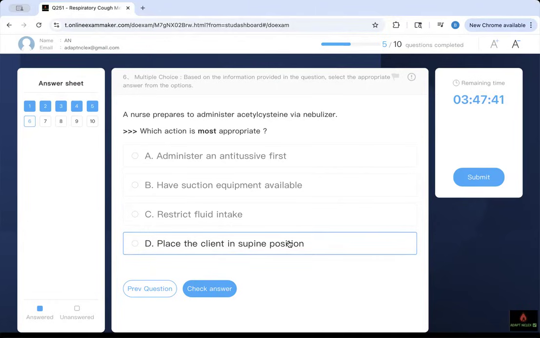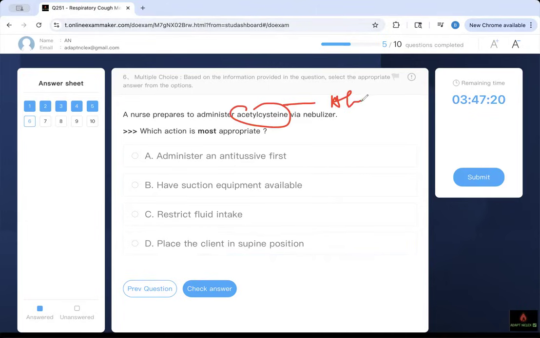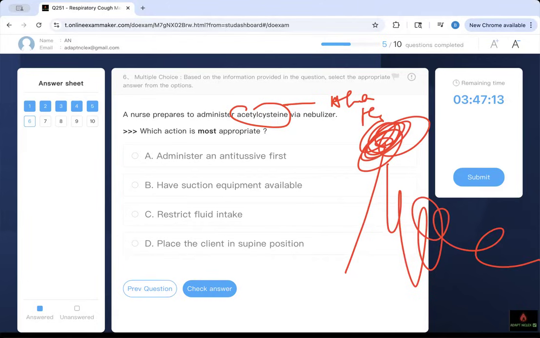Think about the situation. The nurse is about to give acetylcysteine by nebulizer. What is the most appropriate? I know you locked in your answer, and let me give you the rationale. If I'm going to give you acetylcysteine, I ask myself, what is it? It's a mucolytic. It's used to break down thick secretion to make it thinner. So if you have a thick secretion like that and I make it thinner, I will have a bunch of secretion, tiny ones. This is why you don't use it in asthma patients. They will go into bronchospasm.